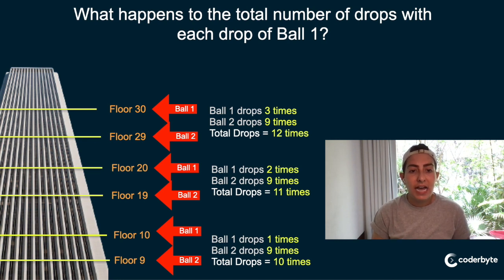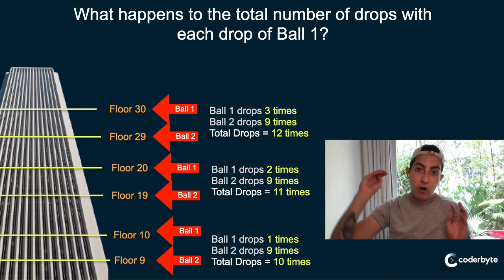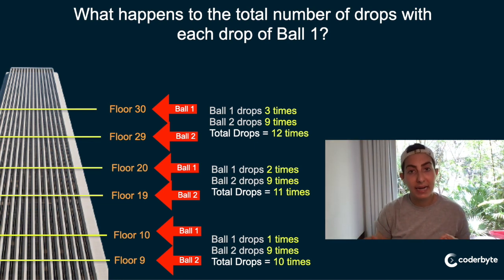You can see that as the first ball has to skip more times, right, our total drops grows. It grows by 1 each time. And actually, the amount of times ball 2 has to drop stays the same because we're dividing by the same number each time. So wherever ball 1 drops, we always are going to only ever at a maximum have to drop that second ball the amount of floors we skipped, or 1 less, right? That's all it's ever going to be.